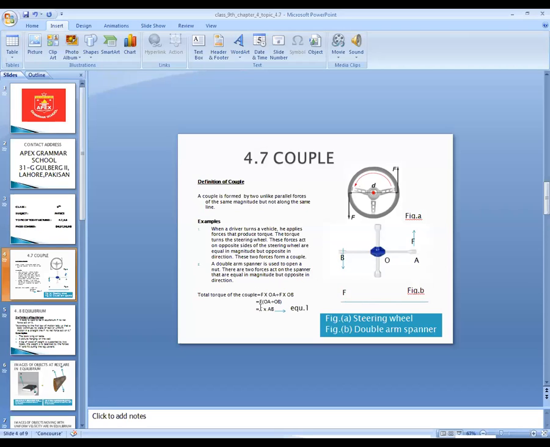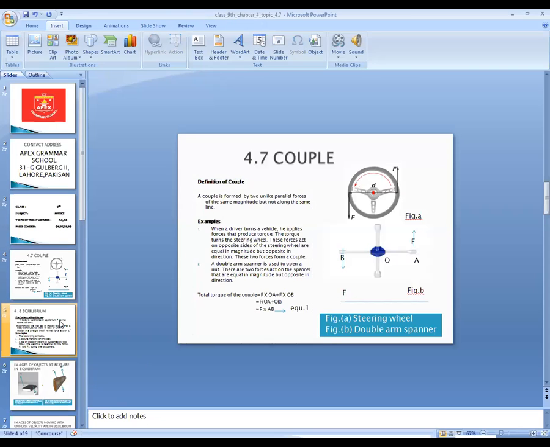So if I take F common, OA plus OB equals total AB. So I can write OA plus OB equals AB. So our total torque of a couple will be the product of force and the perpendicular distance. This is the end of our couple definition and examples of the couple.